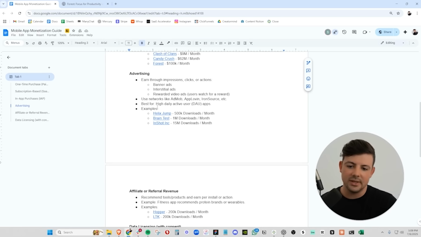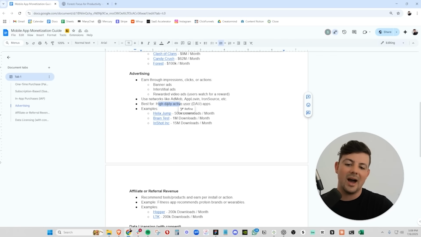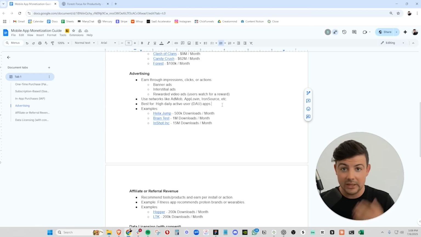And this monetization model is best for apps with high daily active users, because in order for this method to be profitable, you need your users to be coming to your app multiple times every single day and spending a lot of time on it. This is the monetization method that I use for my early games like Grid and Wordle. This absolutely crushed because my users were on the app for a long period of time and they kept coming back multiple times per day.